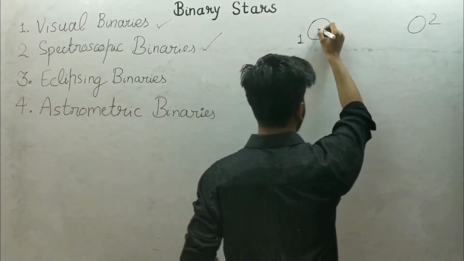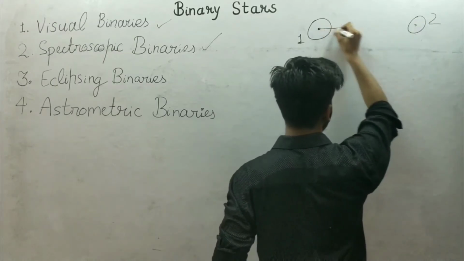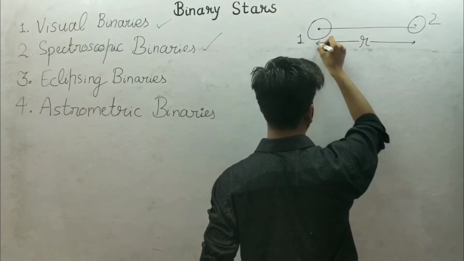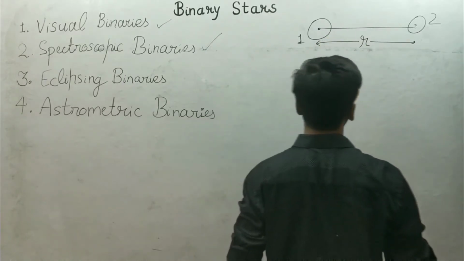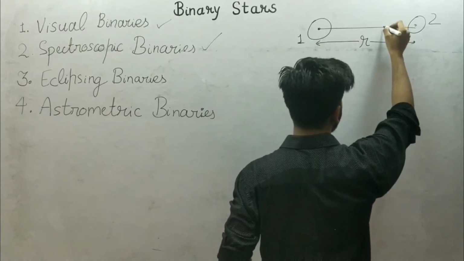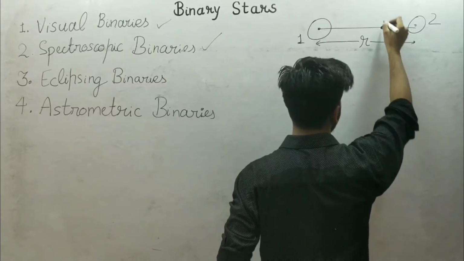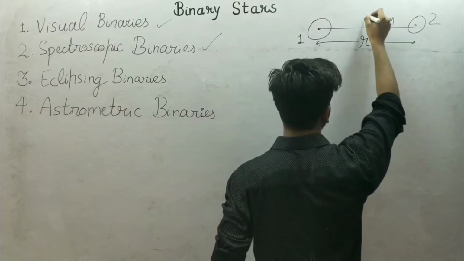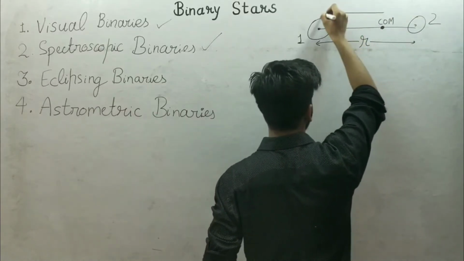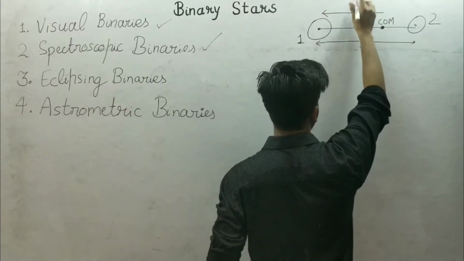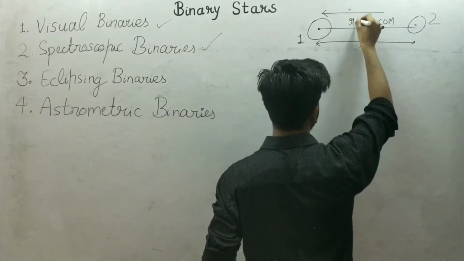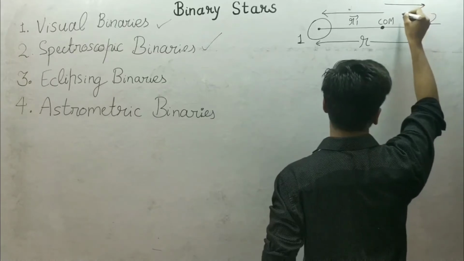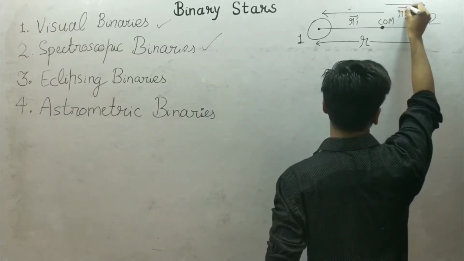The separation of these stars is r. Now suppose the center of mass of this system is here, and the radial vector to star 1 is defined as r1, and the radial vector to star 2 is defined as r2.